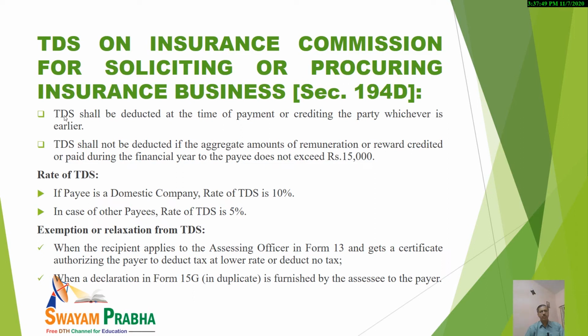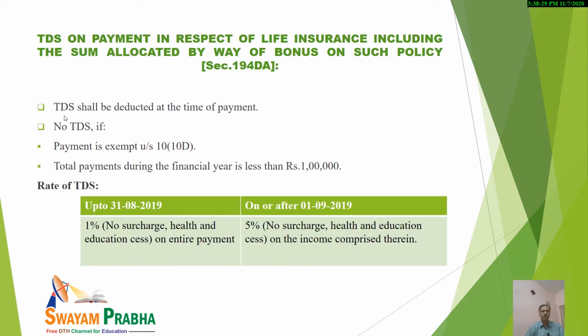But main thing in this point is that TDS will not be deducted in case aggregate amount of such remuneration or reward credited or to be credited or paid to the payee, is not more than, it doesn't exceed rupees 15,000. So it should be noted. And what are the rates of tax TDS? In case the payee is a domestic company, rate of TDS is 10%. In case of any other payee, rate of TDS is 5%. And regarding exemption, I have already told you. This is the same for all the points.